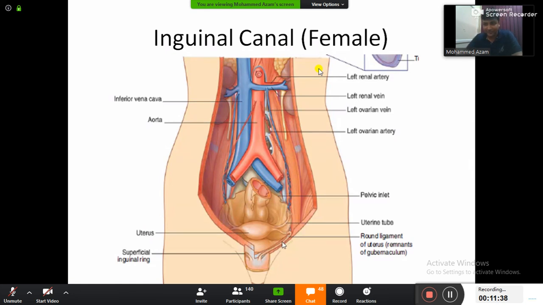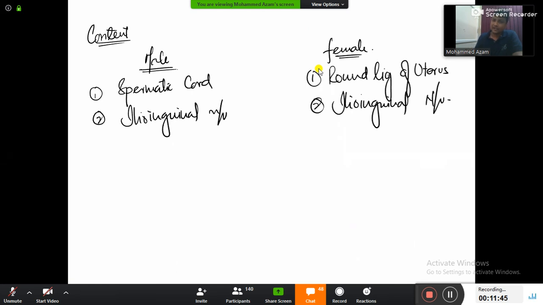Done. Okay, and not only that, there will be a nerve present, and that nerve will be the ilioinguinal nerve. There is nothing to teach you about the nerve. You just have to remember the name of the nerve. Now, welcome to the males. In males, the ilioinguinal nerve will be there. Okay, fine. Now, what is this spermatic cord?